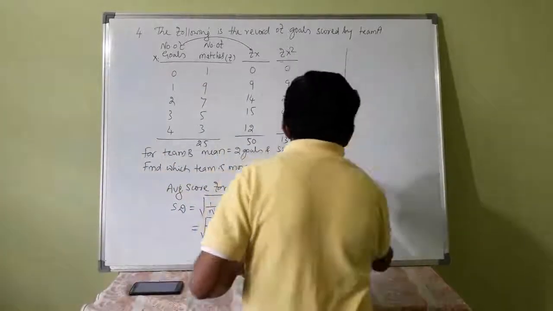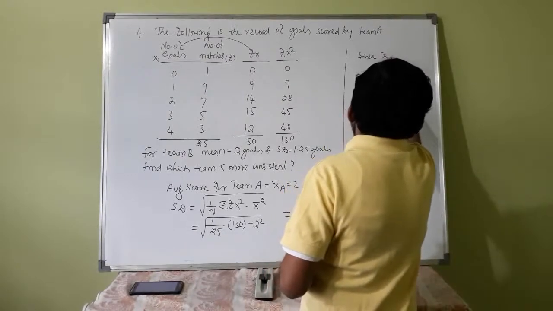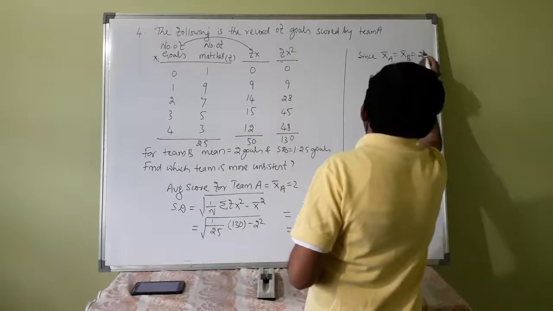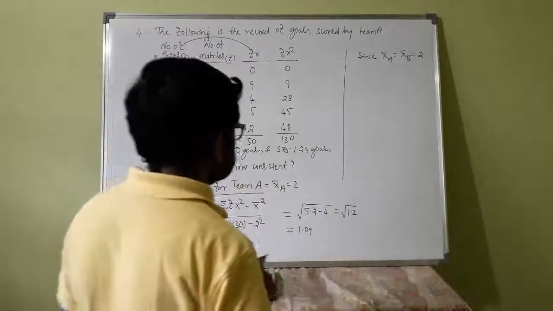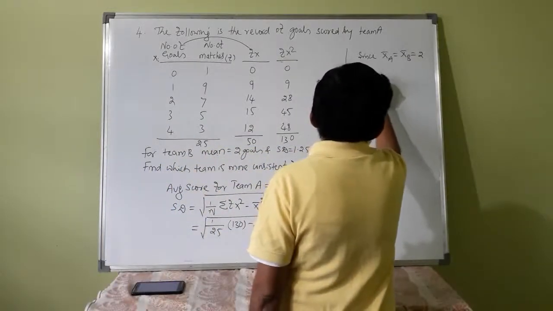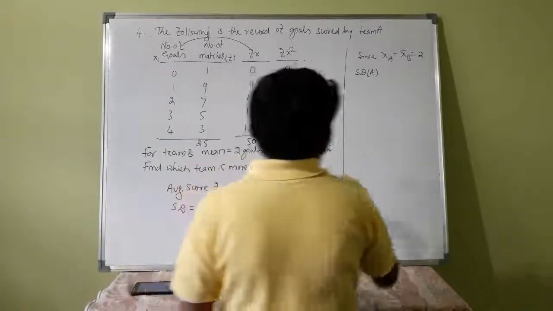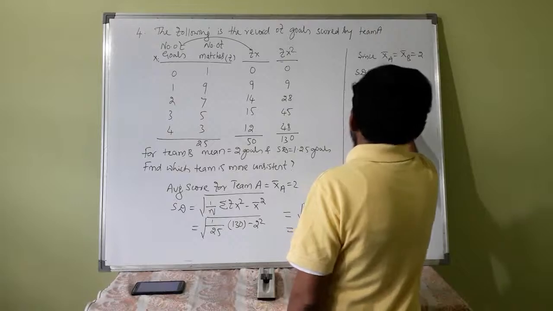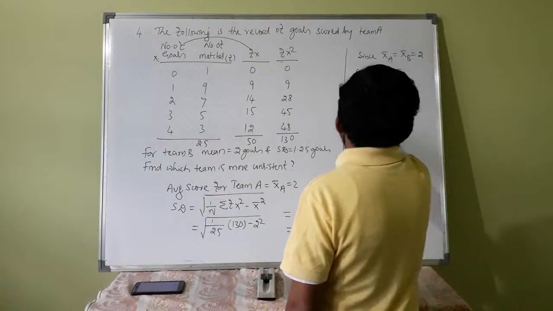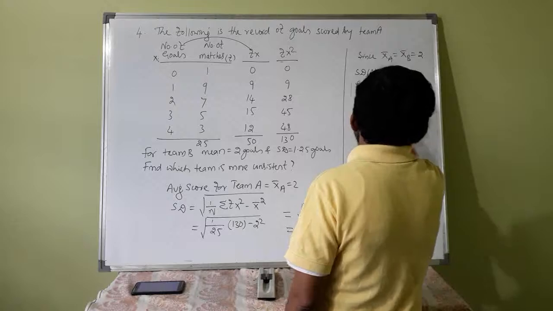See, arithmetic mean, since x bar A and x bar B are equal to 2, this is same in both the cases. Standard deviation of A is 1.25. Standard deviation of team B is 1.09.